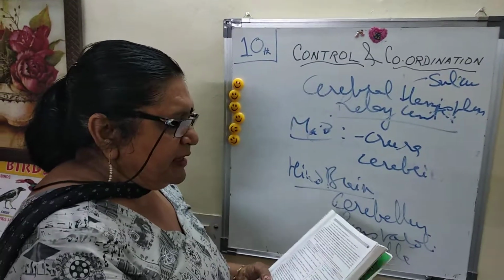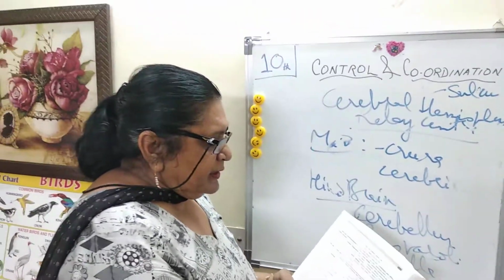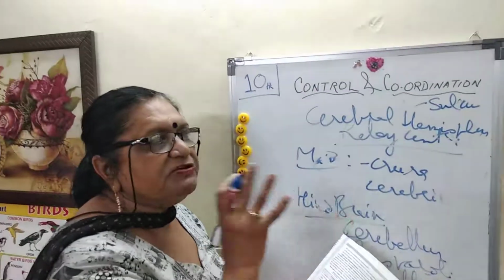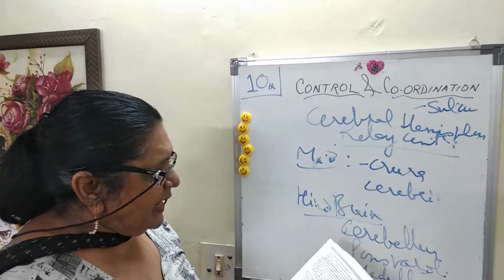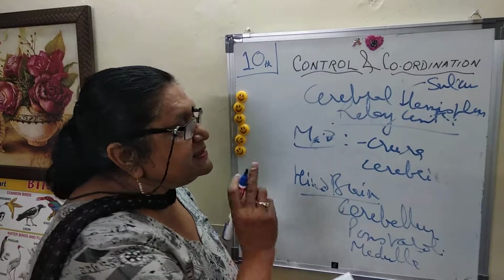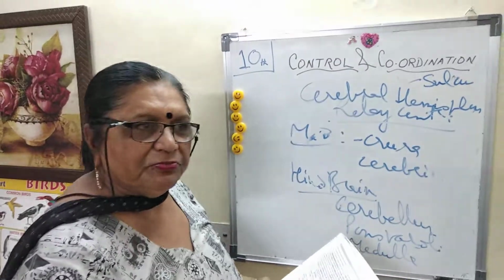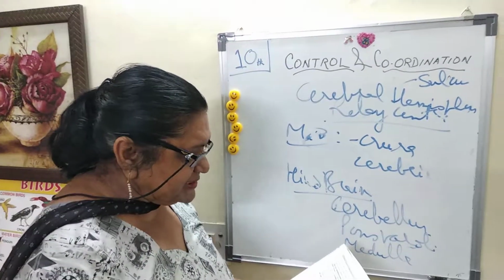The cerebrum is the seat of intelligence and memory, and the cerebellum controls the muscular activity of your body. Very important, it relays all the messages.